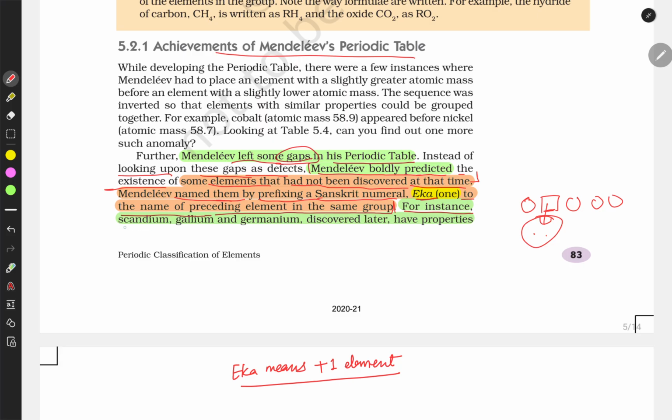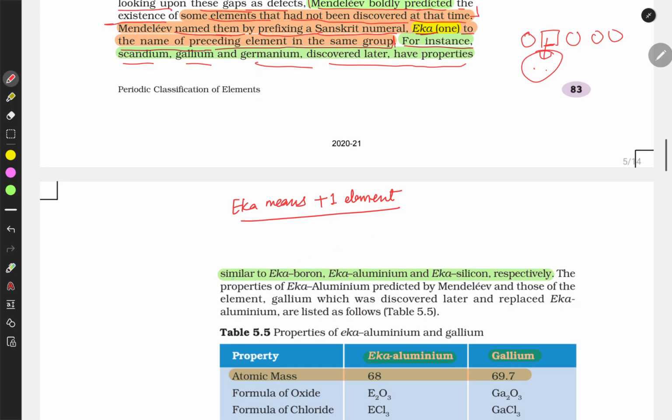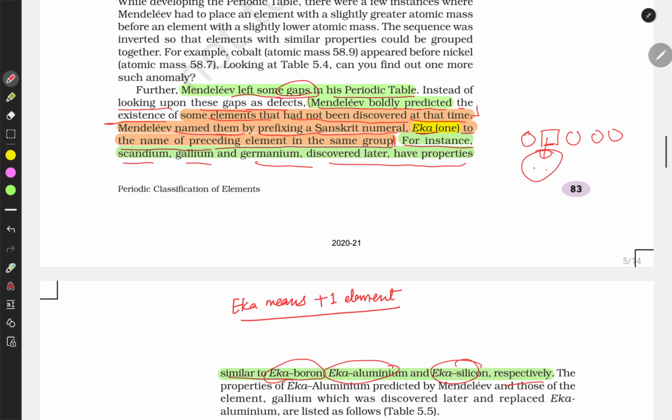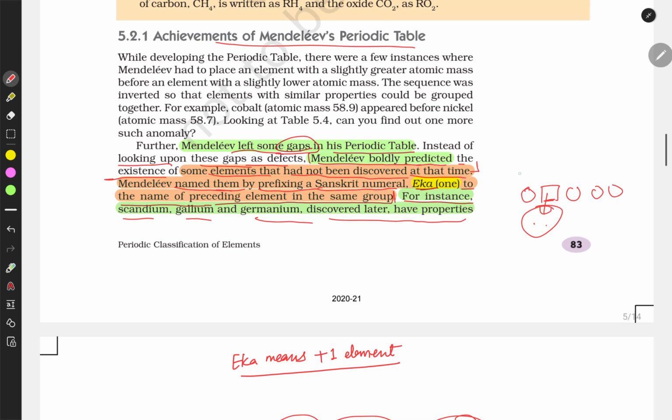For instance, scandium, gallium and germanium, discovered later, have properties similar to eka-boron, eka-aluminium and eka-silicon respectively. So here eka means plus one, one next to that. Suppose this is an element X, and it is an unknown element, so he gave it the name eka-X.